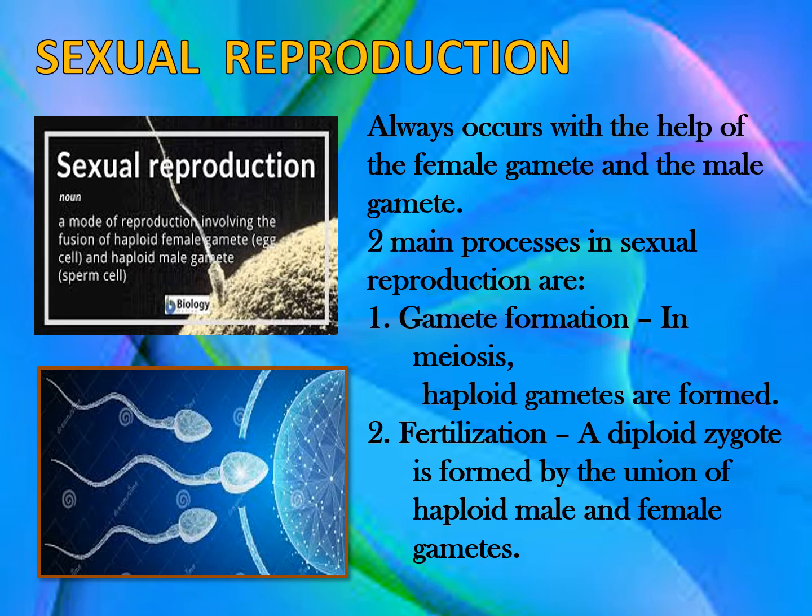Sexual reproduction always occurs with the help of the female and the male gamete, and two main processes in sexual reproduction are gamete formation, that is in meiosis, the haploid gametes are formed, and then fertilization, where from both those haploid gametes a diploid zygote is formed.